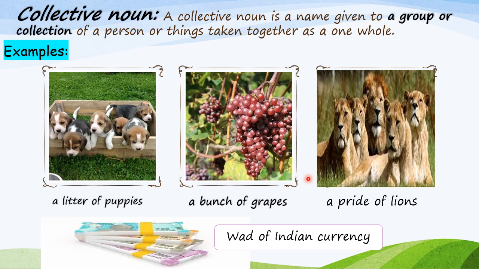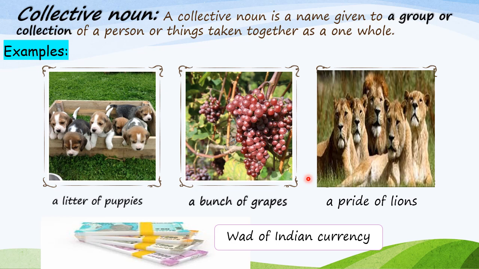Let's take one more example. What do we call it? A group of ants. An army of ants. Very good, children. What do you call a lot of cards together? A pack of cards. Very good. Let's take one more example.